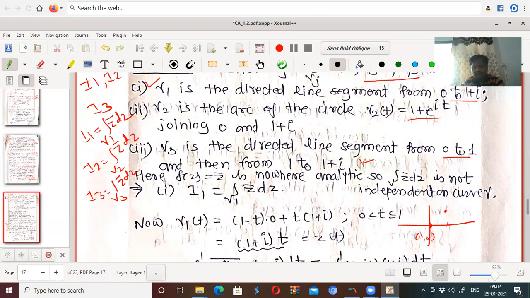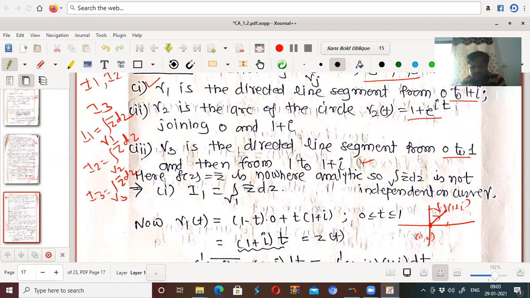This is 1 plus i. So we have given this as gamma 1. Gamma 1 is the directed line segment which joins 0 comma 0 to 1 comma 1, that is 1 plus i. So we have to find the integral of this f of z, that is z bar, with respect to z along the curve gamma 1.